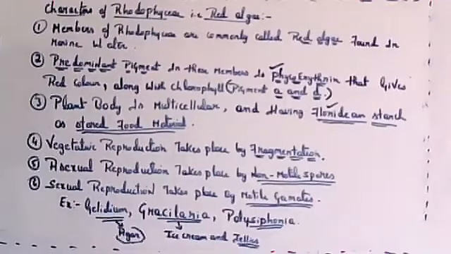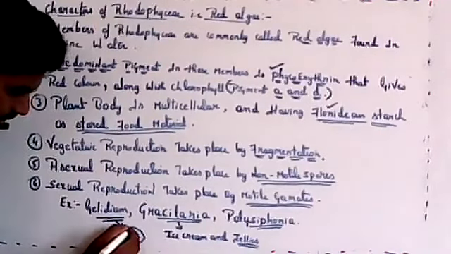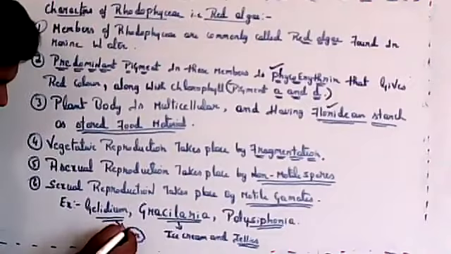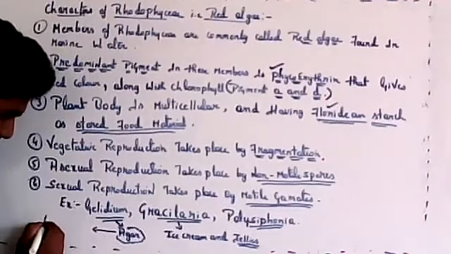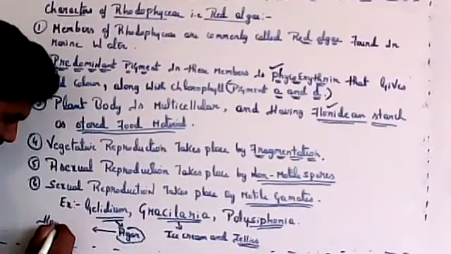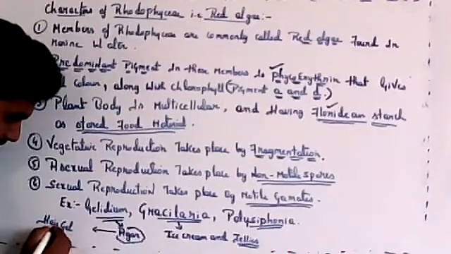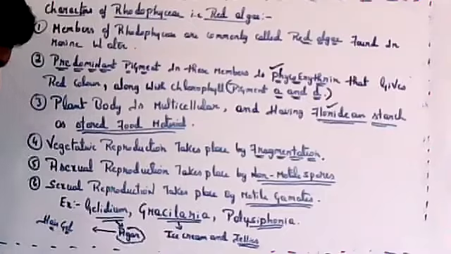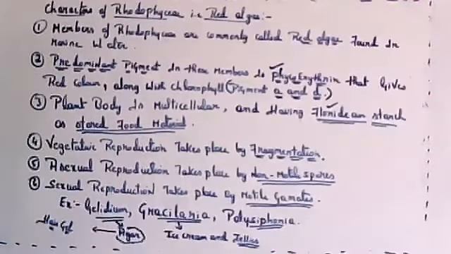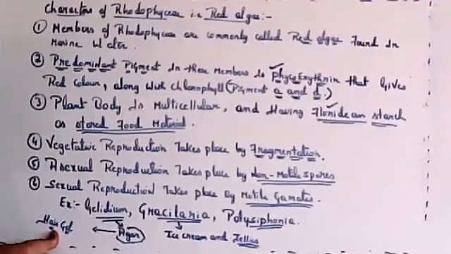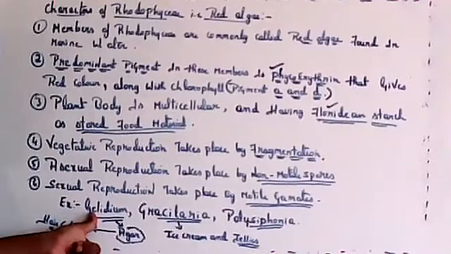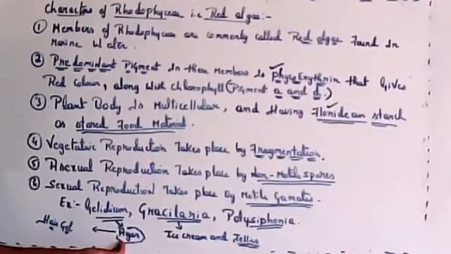Gelidium is the same way. Agar is used in your hair gel. In the hair gel that you use, agar will be present. It's not solid and not liquid, somewhere in between, a gel-like substance. Agar is obtained from Gelidium, and agar is used in hair gel.